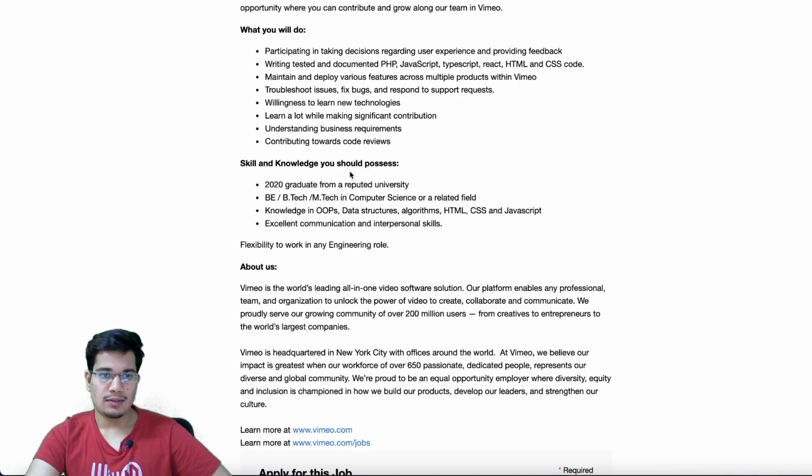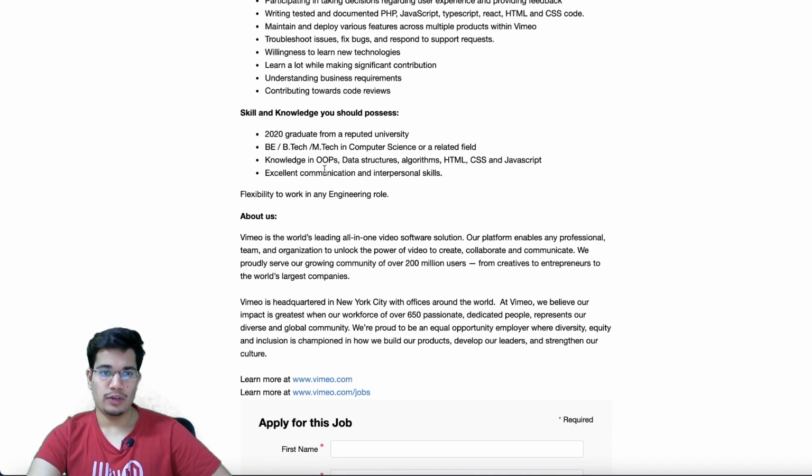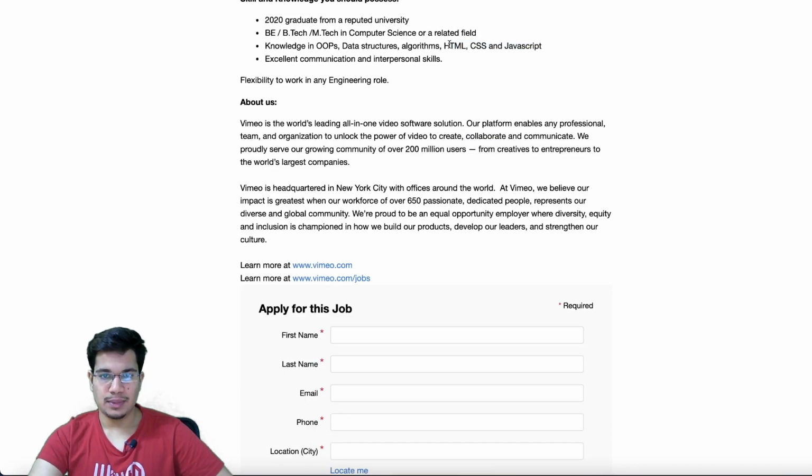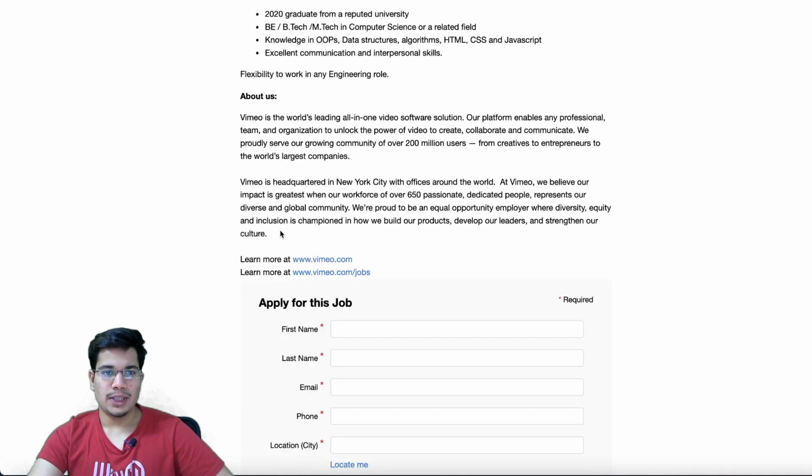The skills and knowledge that they require should be 2020 graduate. So they have clearly mentioned. So freshers cannot apply currently who are in their final year. Then qualification BE, BTech, MTech, Masters, Bachelors, everything is fine in computer science or related field, which means basically IT or probably electronics as well. Then knowledge in object-oriented programming, data structures, algorithms, HTML, CSS, JS, and excellent communication skills. So these are the basic areas that you might be aware of. And then for a front-end role, you should be aware of these particular technologies as well, which are very basic front-end tools. About the company, you can just read about this.